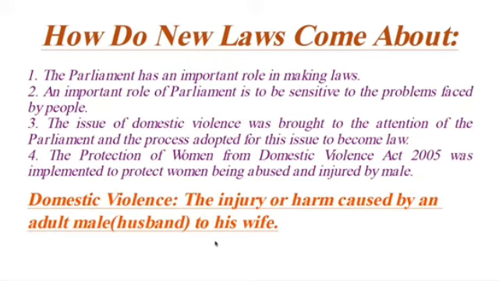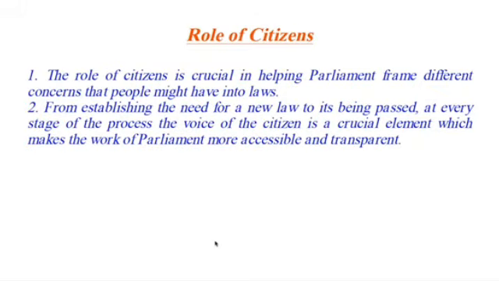And you learned here how new laws come about. The law is made by the Parliament, so it comes from Parliament. How many houses are there? Two houses: one is Rajya Sabha, the other is Lok Sabha. If Lok Sabha sanctions the bill, that bill is accepted by the Rajya Sabha. Again, it goes to the President. The President accepts it, and that bill becomes a law.